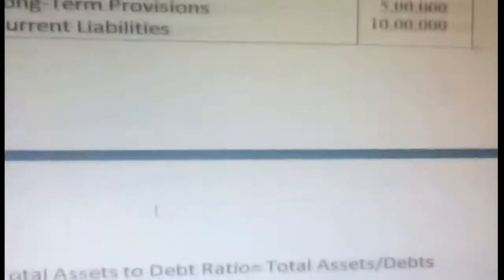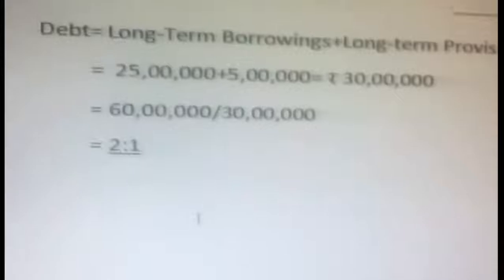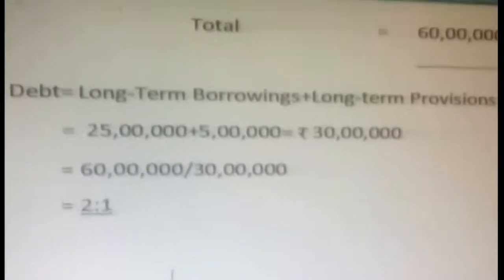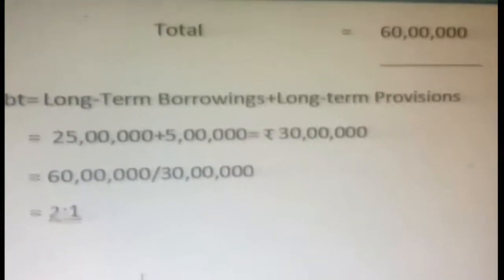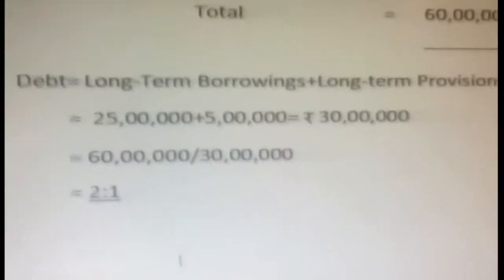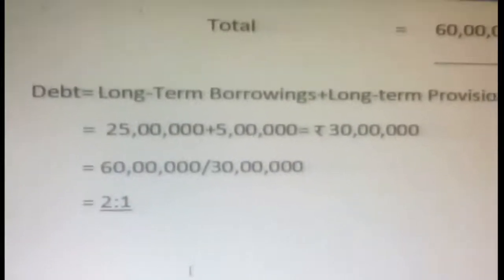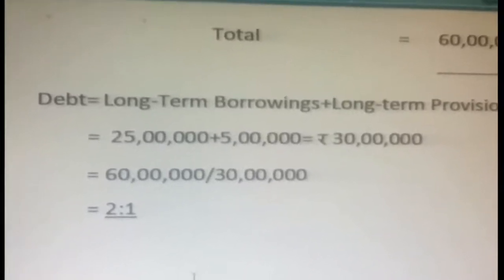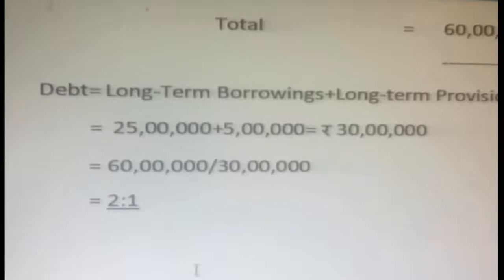Okay, see here from the information I showed. Long term borrowing they gave is 25 lakhs and long term provisions 5 lakhs. When you add those two together, you will get debt. Now you got it. What is our total assets? Just now we got it: total assets 60 lakhs divided by debt 30 lakhs. So we get 2:1. Okay, that is the idea here. That's why you should be very careful in choosing the formula and choosing the information. How to memorize the formula is also very important.